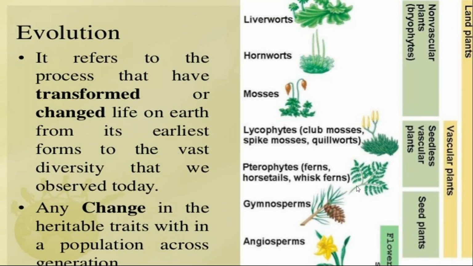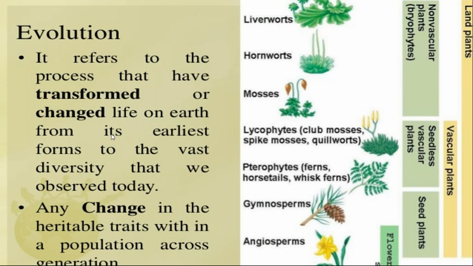Then the seedless plants, then gymnosperms, then flowers start appearing, beautiful flowers are coming. This is evolution. From liverworts, the flowers are formed. This is the best example of evolution from the botany point of view: how from liverworts, then bryophytes, then pteridophytes, and gymnosperms, the angiosperms formed.